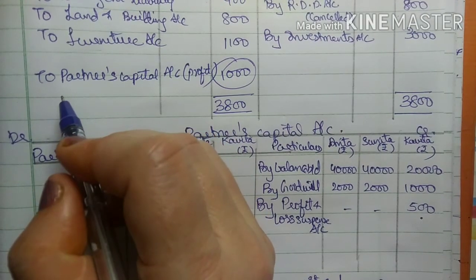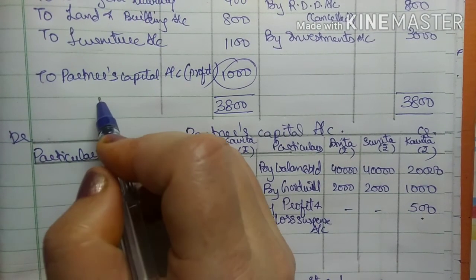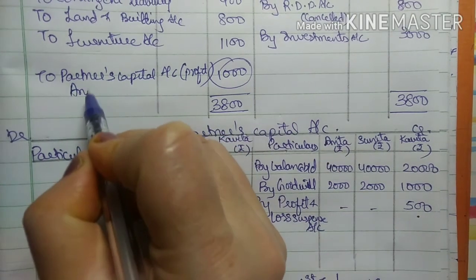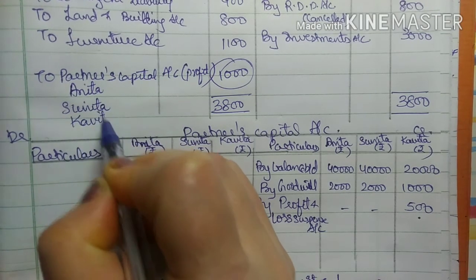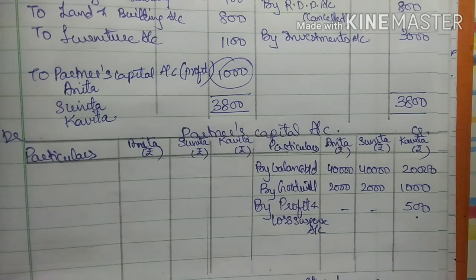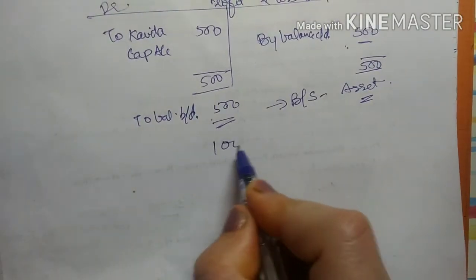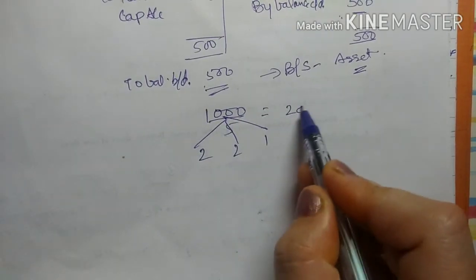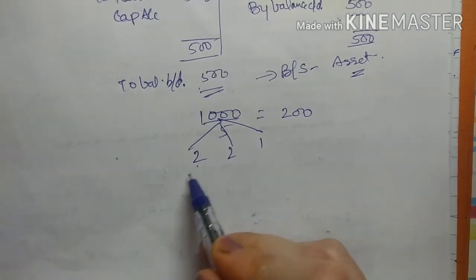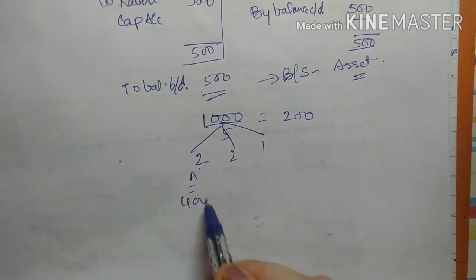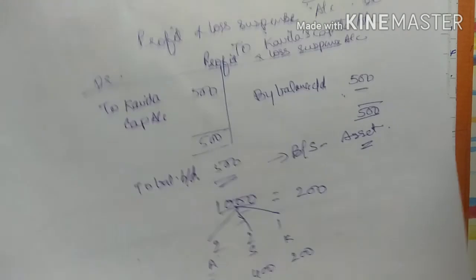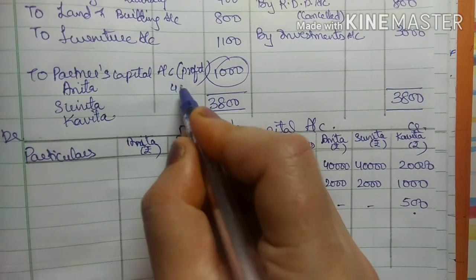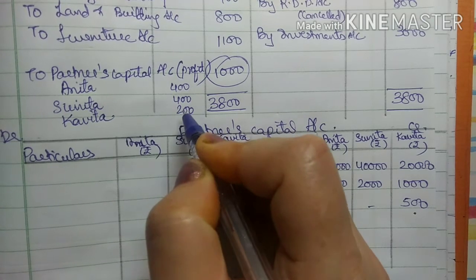And this will be transferred to the partners capital account. So that is what Anita, Sunita and Kavita. Now 1,000 has to be transferred into 2:2:1, that is by 5. So it will be 200. So अनीता के इसमें आ जाएगा 200 into 2, that is 400. सुनीता के इसमें भी आ जाएगा 400 and कविता के कॉलम में आ जाएगा 200. So we will write the bifurcation in the inner column 400, 400 and 200.